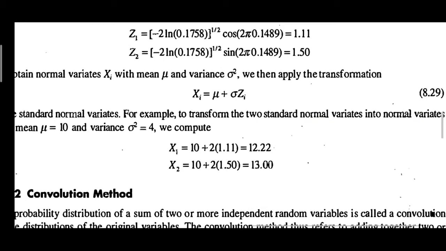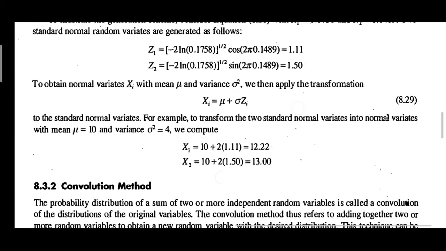You substitute Xi as X1 and X2, and Zi as Z1 and Z2.